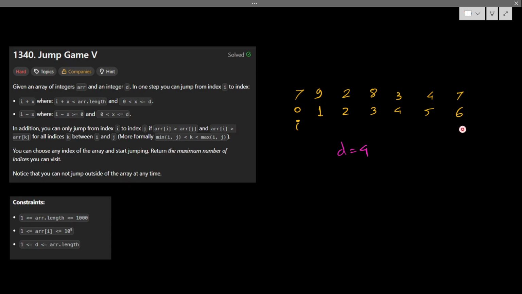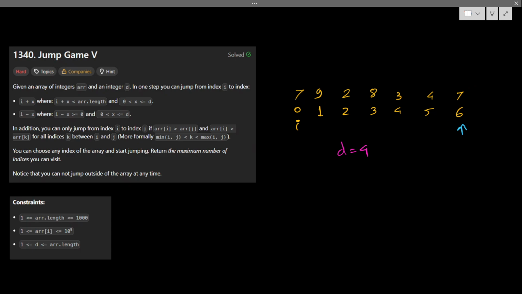So let's say this is case like 6 is there. So I can jump here because this value is less than my 7. I can directly jump here as well because this 3 is less than 7, and all the values between 3 and 7 are also less than my current value 7. So if my I is here, why is it not working?